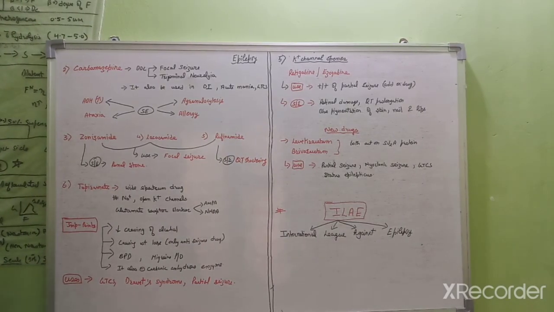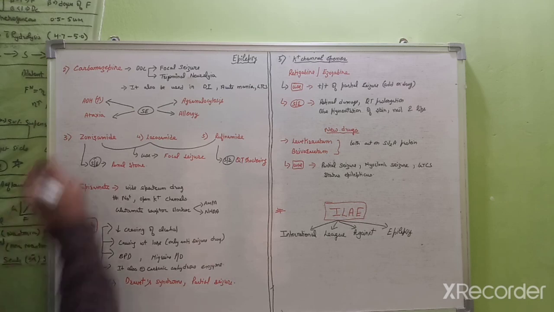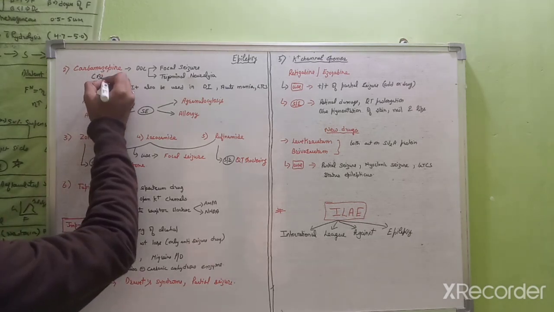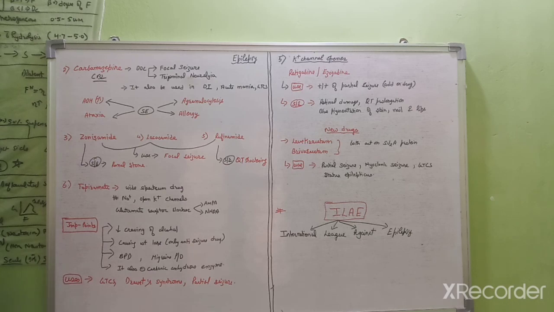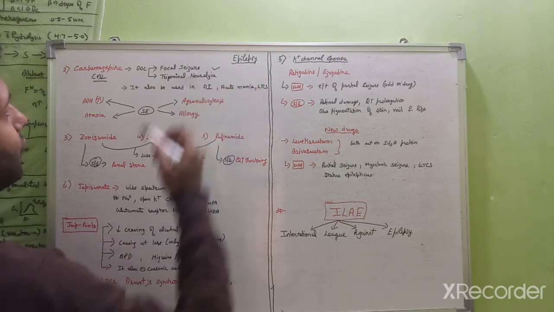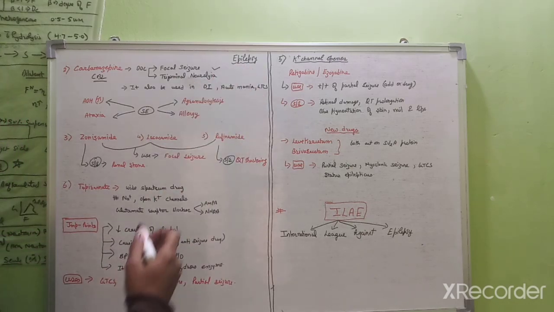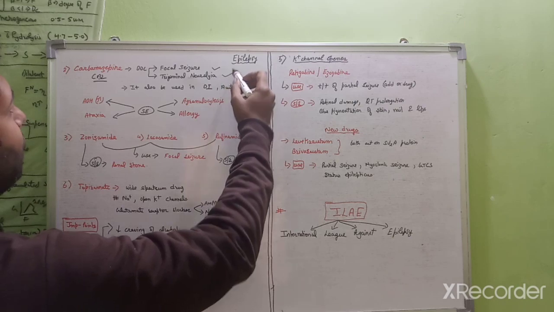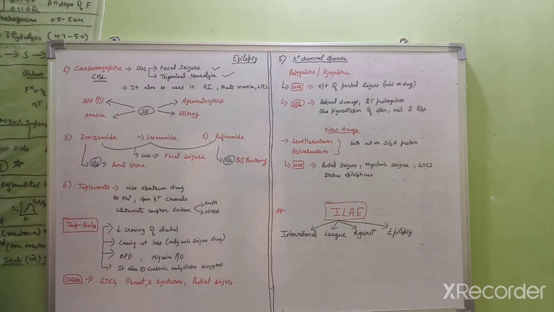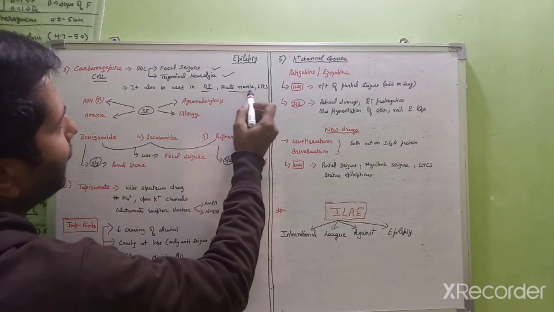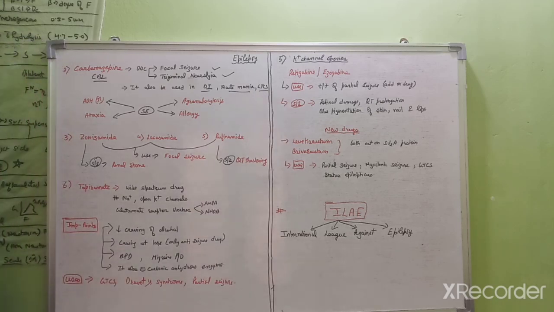Now, the next sodium channel blocker drug is carbamazepine, also known as CBZ. The mechanism of action of this drug is that it inhibits the sodium channel. It is a drug of choice in focal seizure, and it is also a drug of choice in trigeminal neuralgia. It is also used in diabetes insipidus, acute mania, and generalized tonic-clonic seizures.